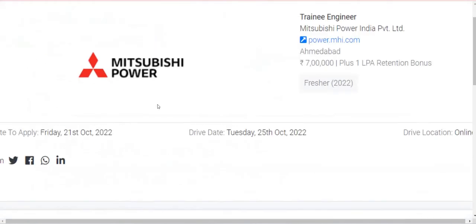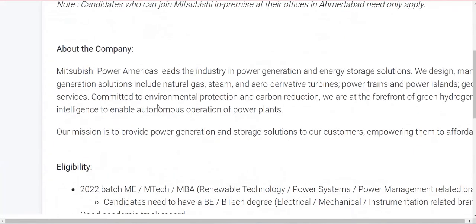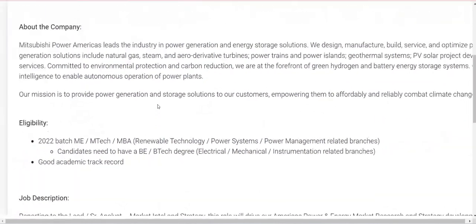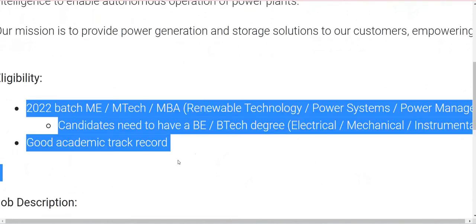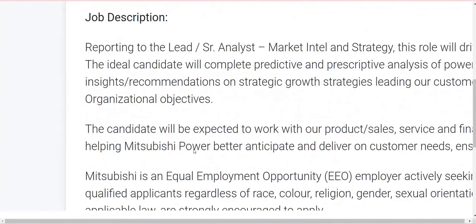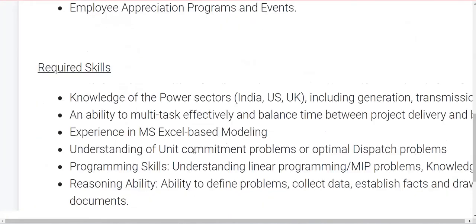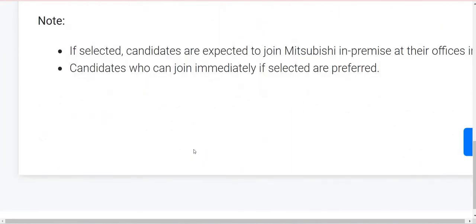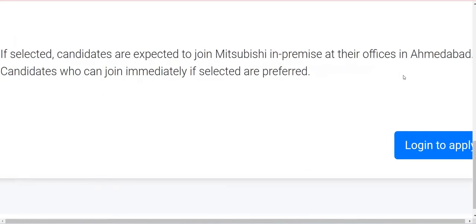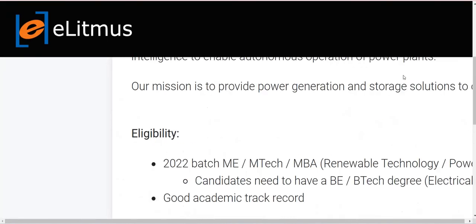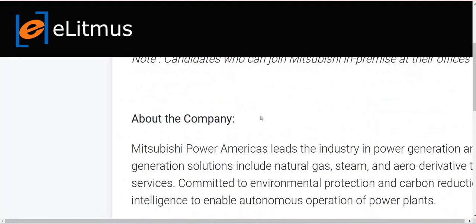And the next one is Medplus Power, which started their hiring for freshers, B.Tech, M.Tech from electronics and communication engineering, CS, IT, all can apply for the role. Good academics from the students and equal opportunities, required skills should be there. All kinds of mandatory things you should be ready with. Candidates to join immediately as per the preferred location. So you just want to create an account in eLitmus and start applying, guys.